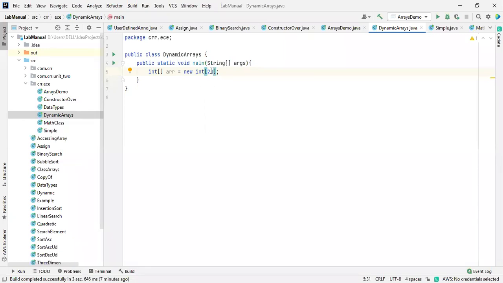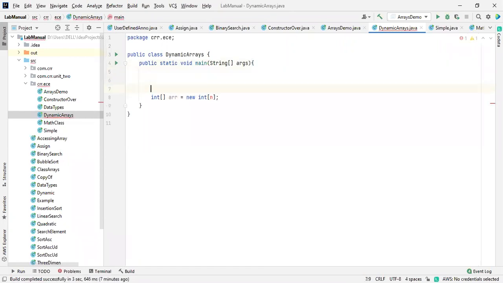This is all about the size. We should not mention it like this. I'm placing an n over here. Sorry, I'm declaring the n value, because otherwise it throws an error.